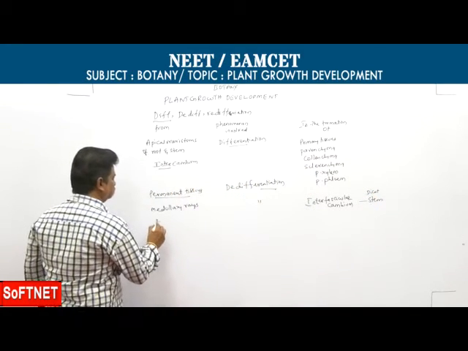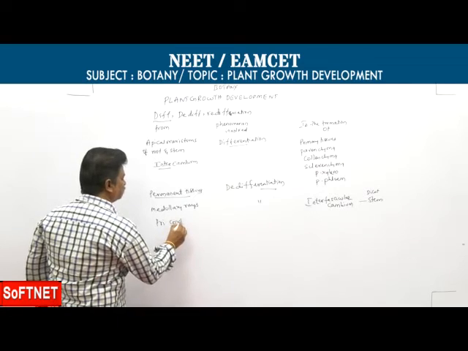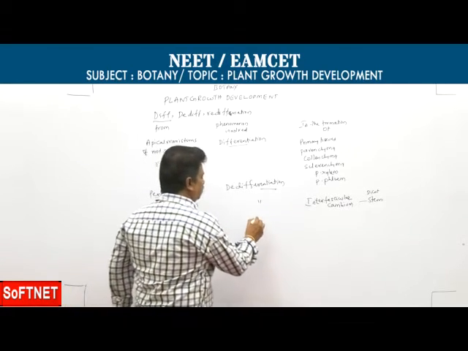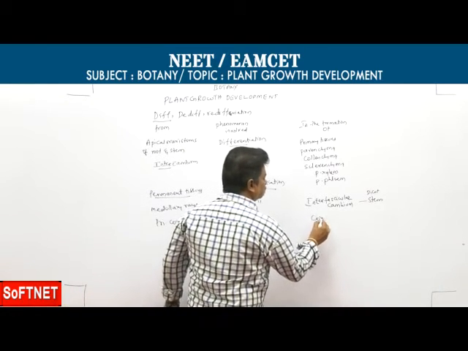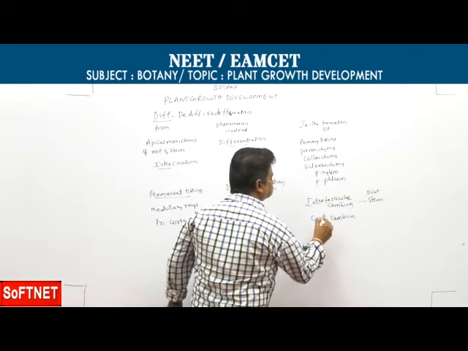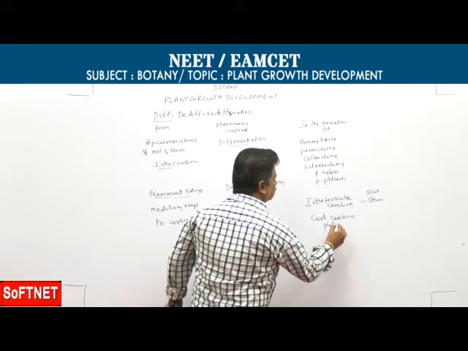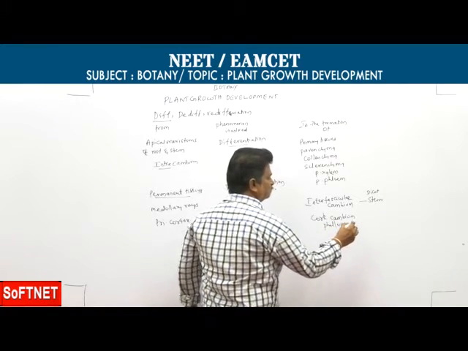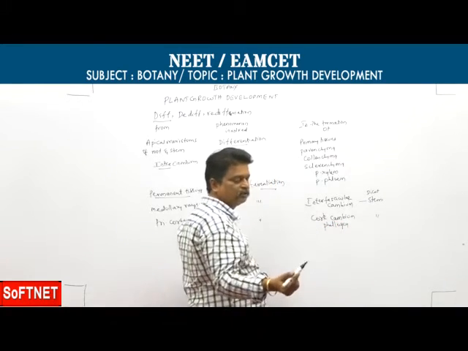Then primary cortex by de-differentiation produces cork cambium or phellogen in the dicot stem.